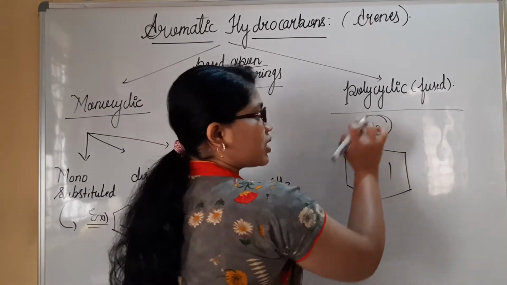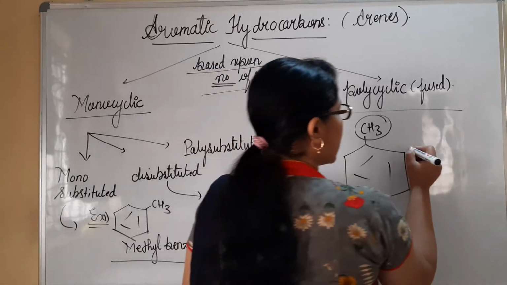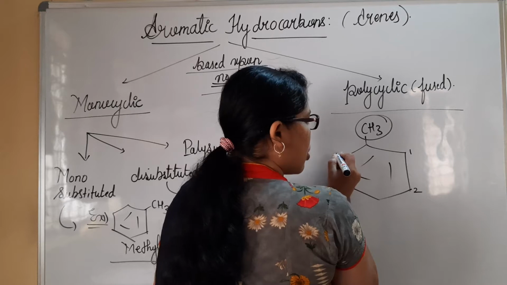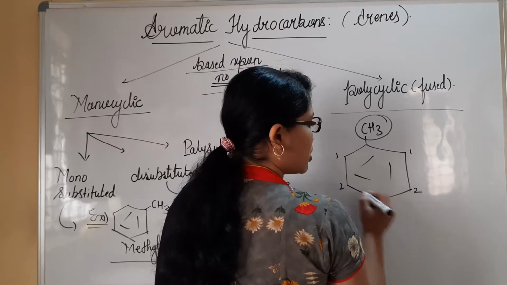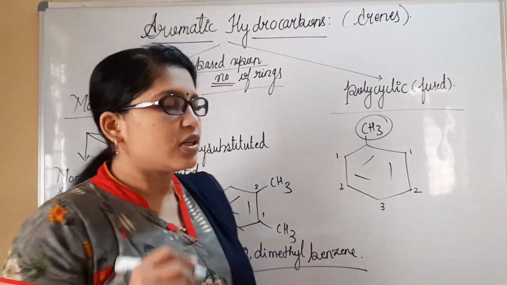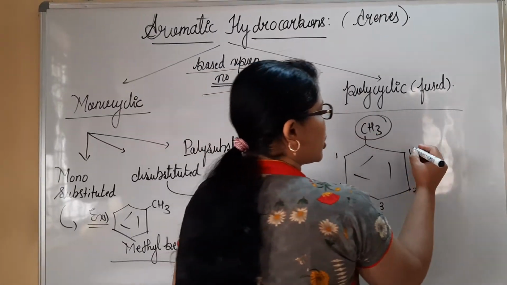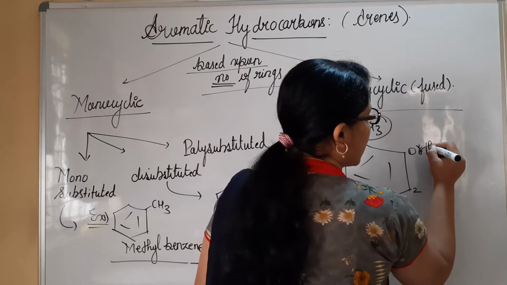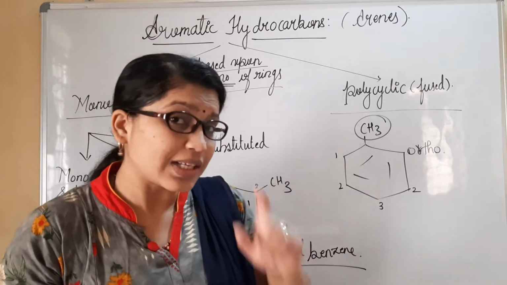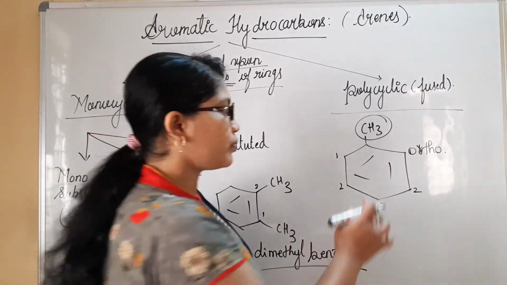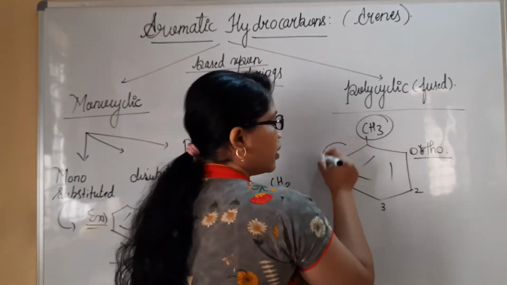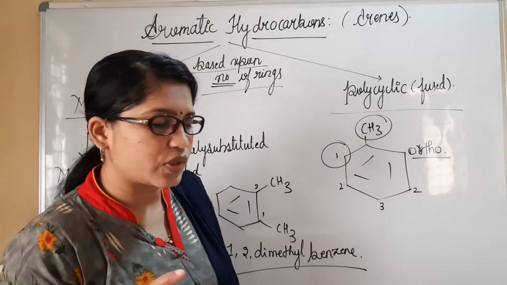With respect to this substituent group, we can consider this as first position, this is second position, right? And this is also first position, this is second position, and this is third position. Always do remember this point. When you consider methyl substitution, this first position is referred to as ortho position. You can consider either position with respect to the substituent group. If you consider this as a reference, this is ortho position as well. This is also ortho position.